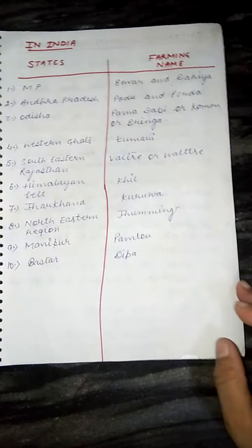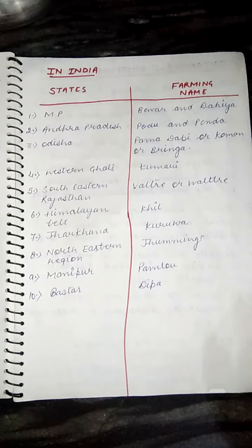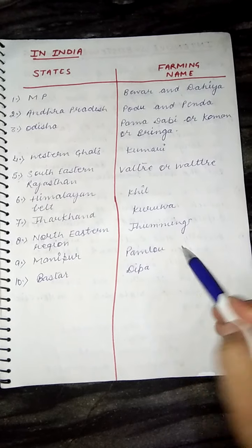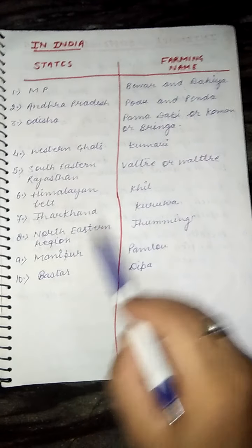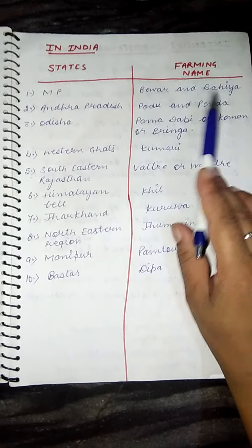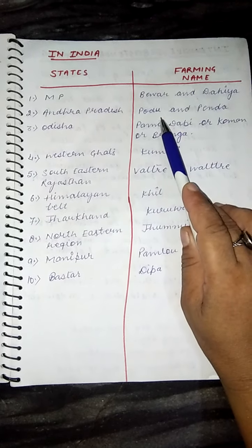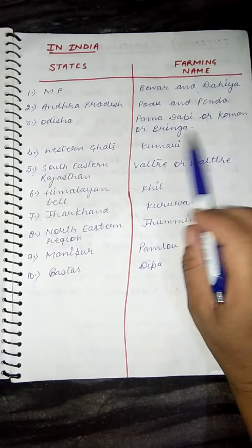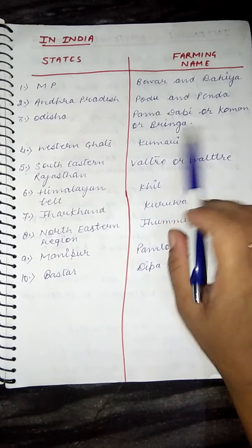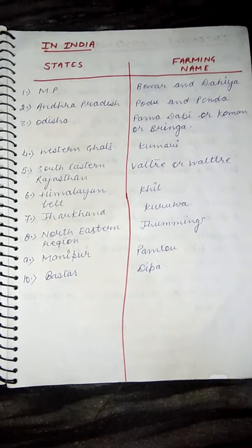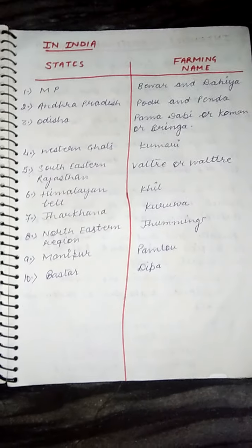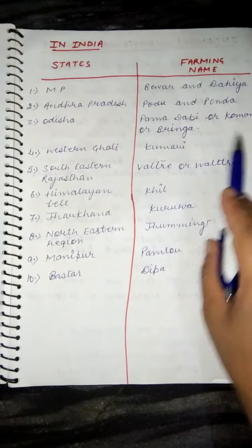Now, in India, these are the state names and these are the names of that farming by which it is famous in that area. In MP, it is known as Bewar and Dahiya. In Andhra Pradesh, it is known as Podu and Penda. In Odisha, it is known as Pama, Dabi, Koman and Bringa. It depends on the district, because in Odisha there are many districts. In these districts, it is known by different names.